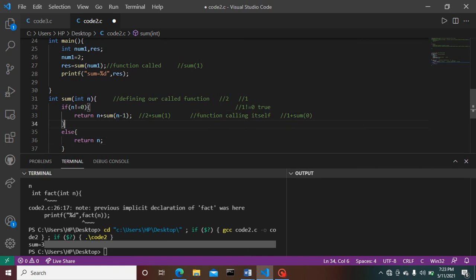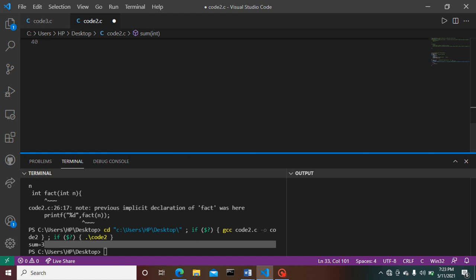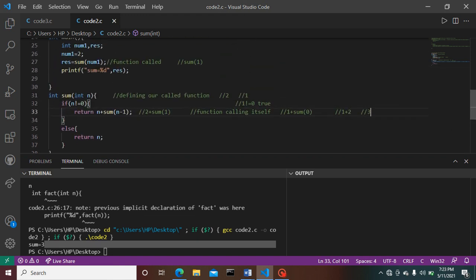Here 1 plus 2 returns the output of 3. That's how a recursive function works.